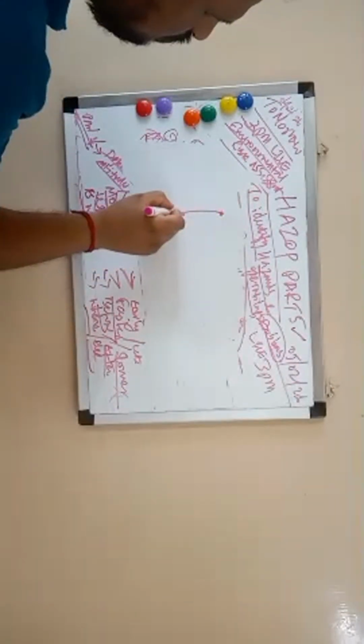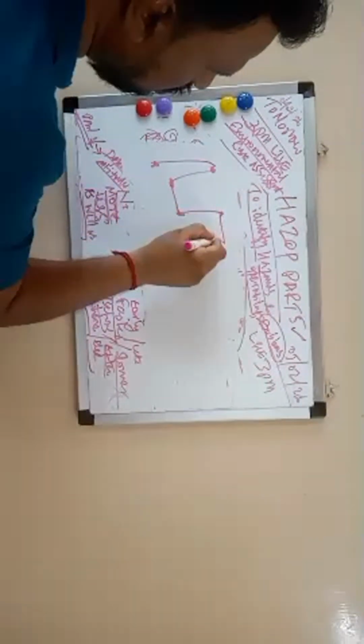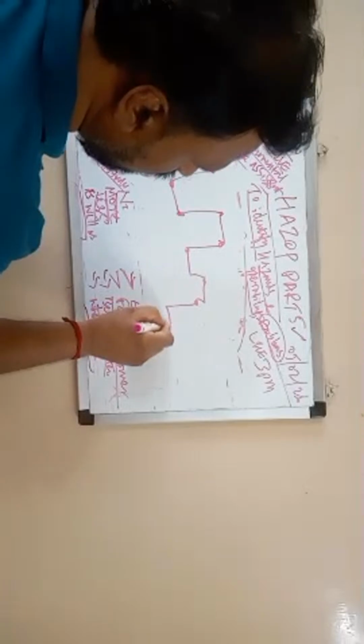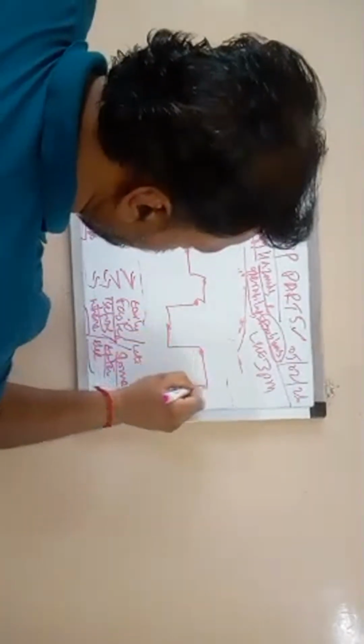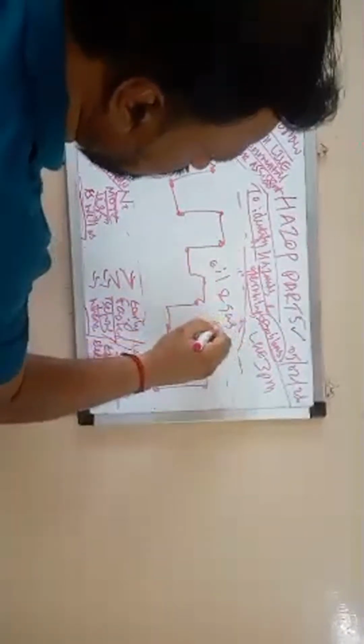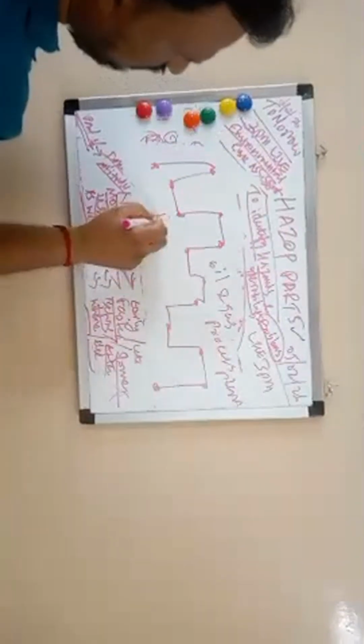So as I said before, this is the oil and gas process plant. Process plant. So the HAZOP study.